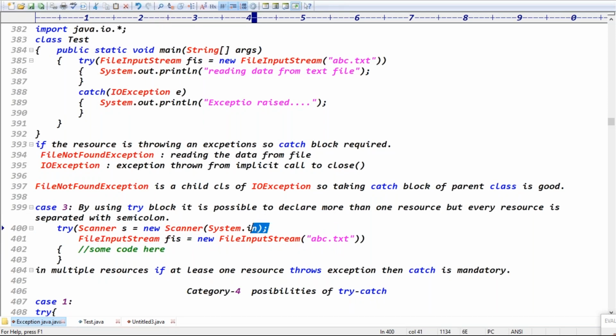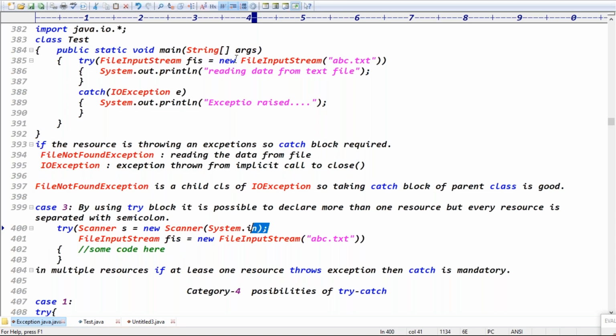Guys, try-with-resources: declare the resource using a try block. Once the try block is completed, the resource is automatically released. Sir, how is it releasing automatically? Because of the AutoCloseable interface. The AutoCloseable interface contains which method, guys? The close method. It is implicitly called automatically. Is it clear? If the resource is not throwing any exception, the catch is not required.